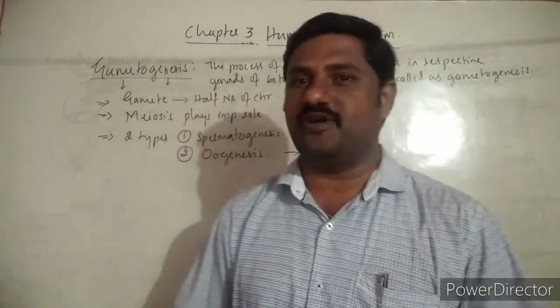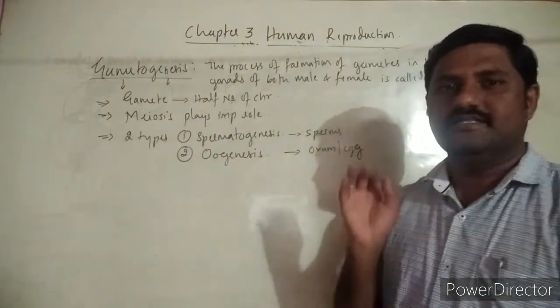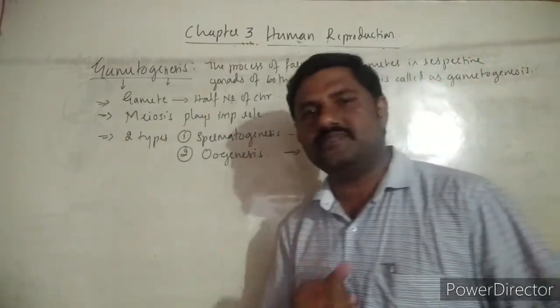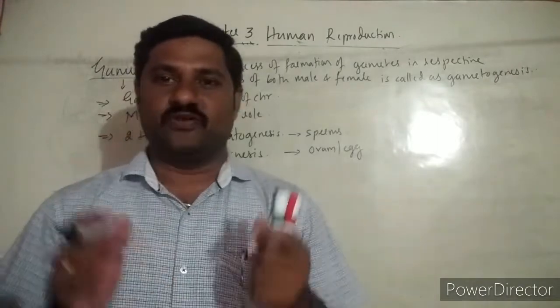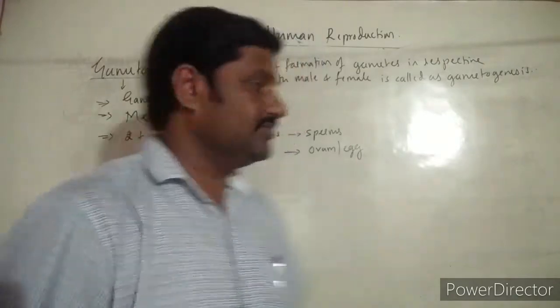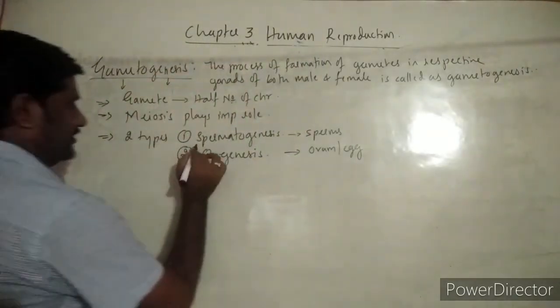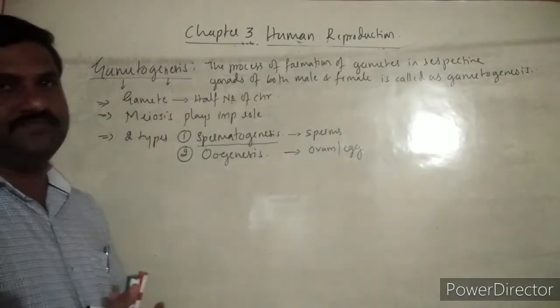And the process of formation of both sperms as well as ovum or egg cell takes place under the same steps, right? What are the steps for these two? Very important one. These are usually asked as a 5-mark question, right? So for 5 marks, concentrate on this one. First one is spermatogenesis. I'm going to start now, right?